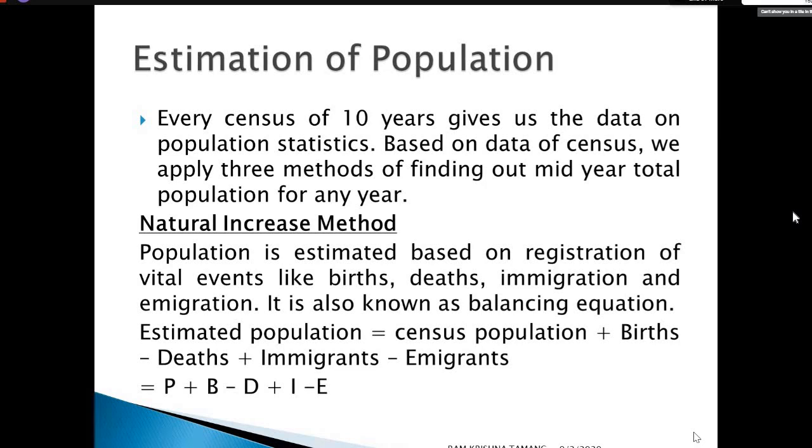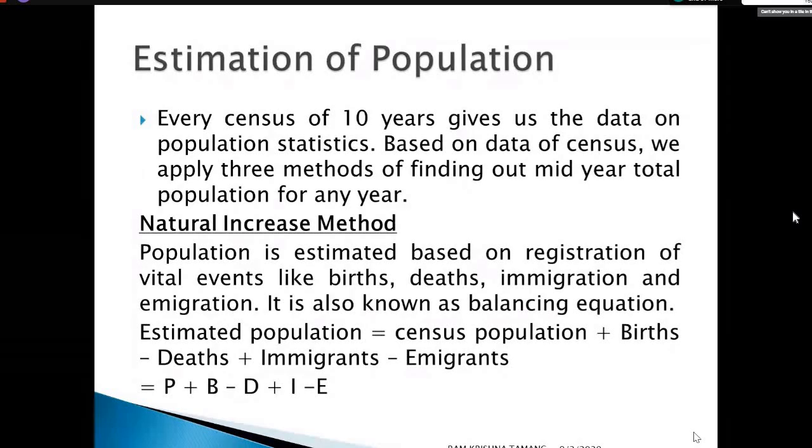It is also known as the balancing equation, meaning the left side equals the right side. Mathematically, in the natural increase method, the estimated population equals the previous census population plus births minus deaths, because death decreases and birth increases the population, plus immigration into the country and minus emigration, the people leaving the country.